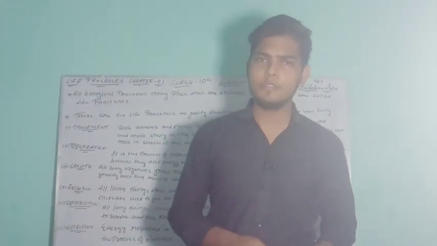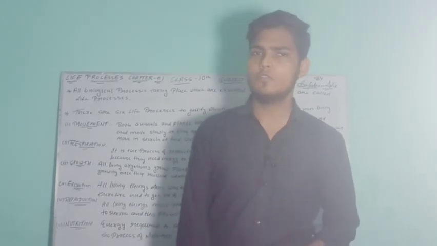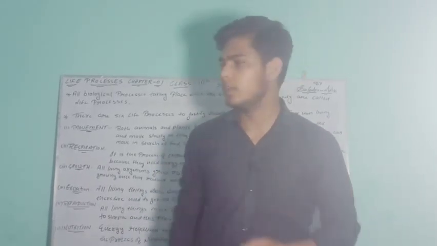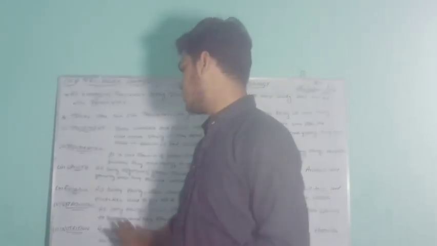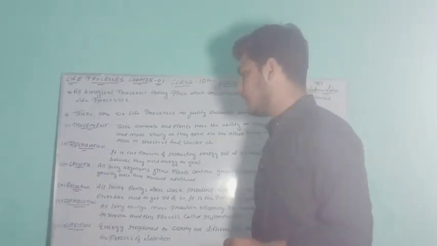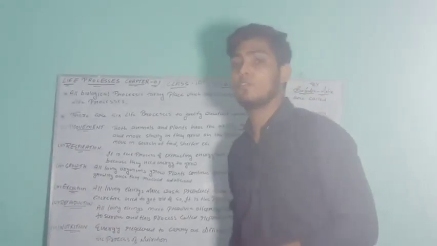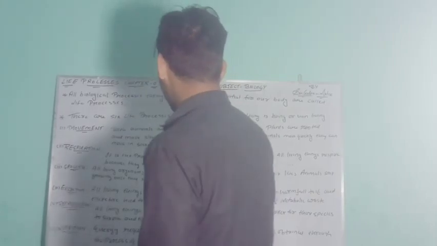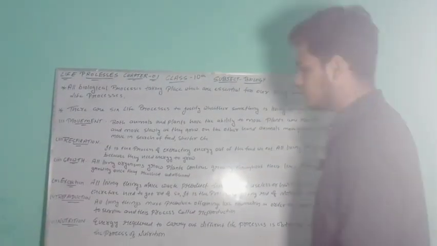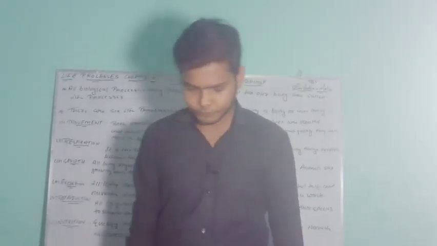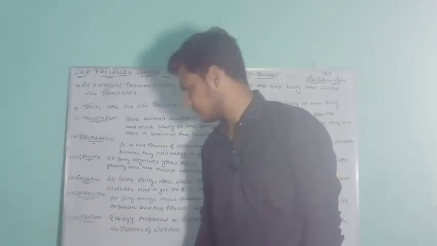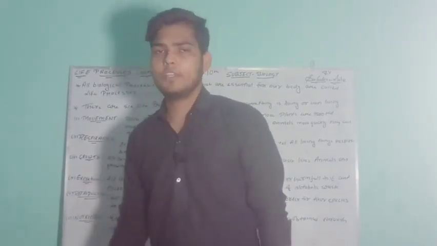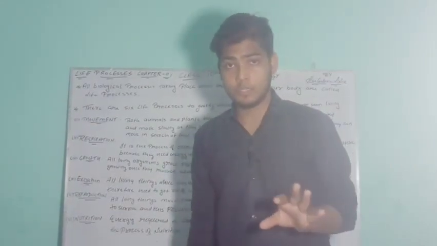So these are the points through which we can justify whether things are living or non-living. Reproduction is also one of the life processes. Next we have the sixth, that is nutrition. Nutrition: energy required to carry out different life processes is obtained through the process of nutrition. See, next we have nutrition.